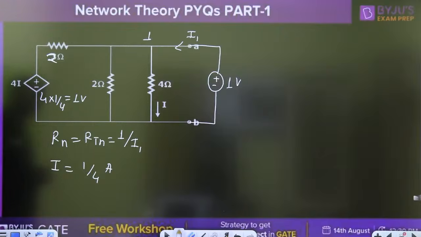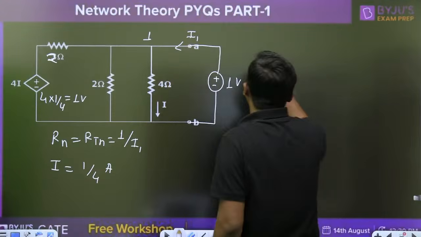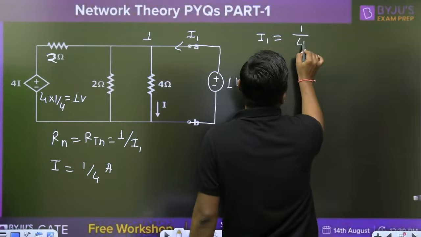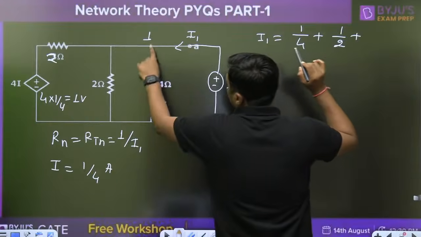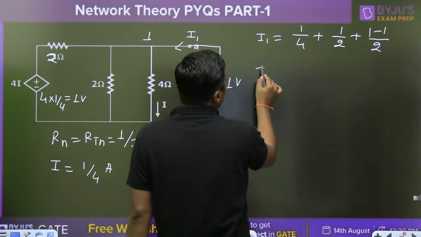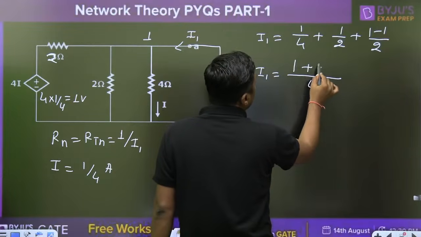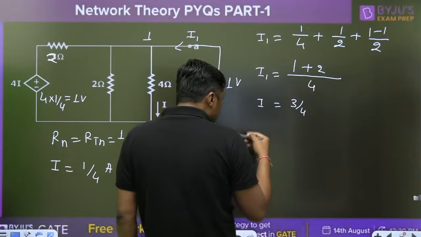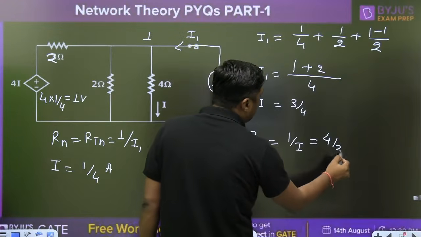Now, very simple. You can apply the KCL, or simply we are applying the nodal analysis. So what is the incoming current? I1. What is the outgoing current? 1 by 4. What is the outgoing current? 1 by 2. What is the outgoing current? 1 minus 1 by 2. So it will become 0. Now, you can take 4 as the LCM. So I1 is equal to 3 by 4. This is not the RTH or RN. What is the RN? 1 by I1. So what is the 1 by I1? 4 by 3 ohm.